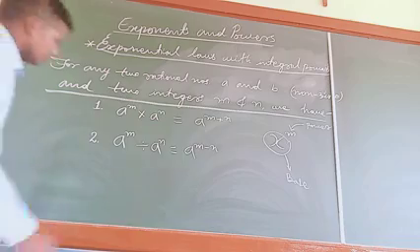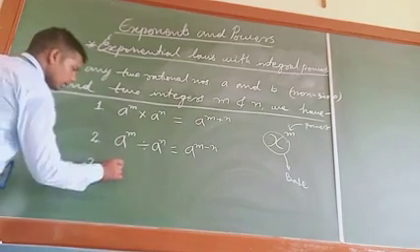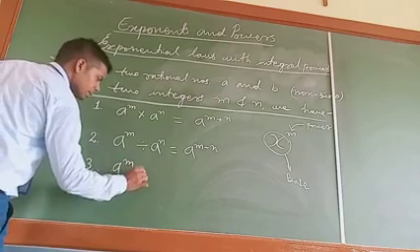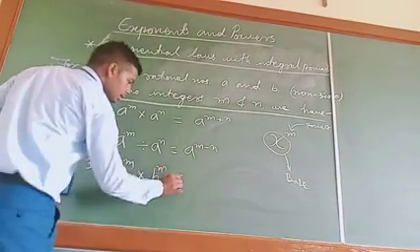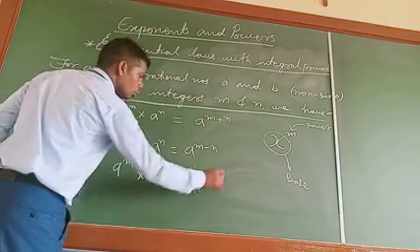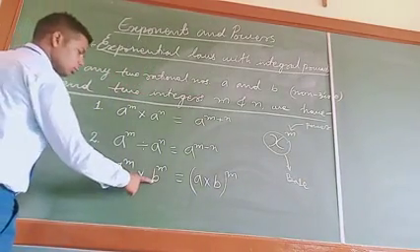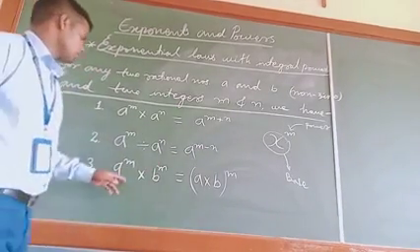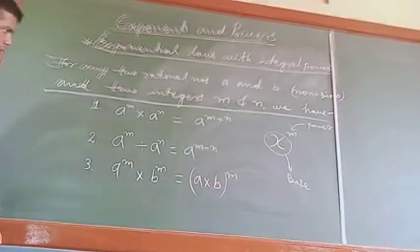Number third: a raised to the power m multiplied by b raised to the power m is equal to a multiplied by b whole raised to the power m. Means the two bases are different but the powers are the same, so we can take the power over the product also. These are the three laws of exponents.